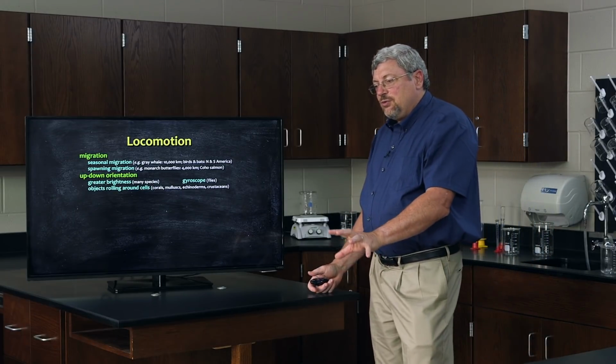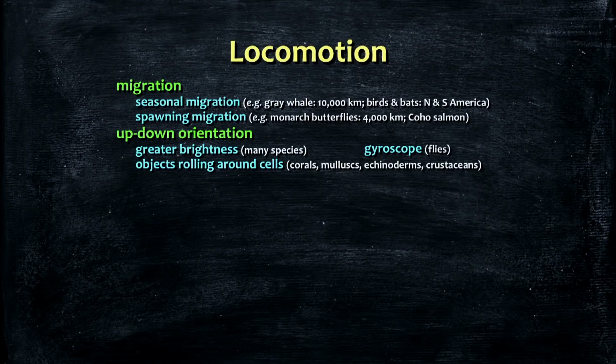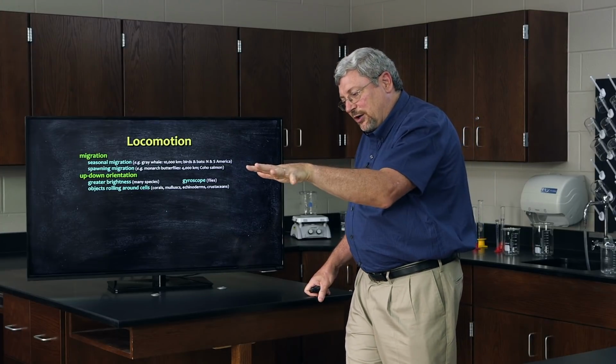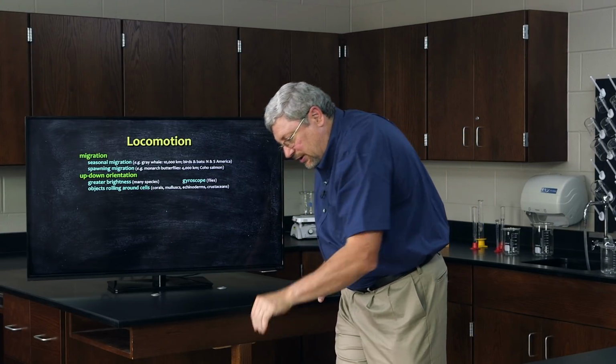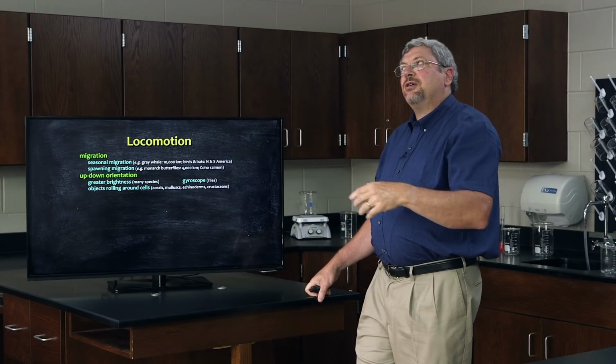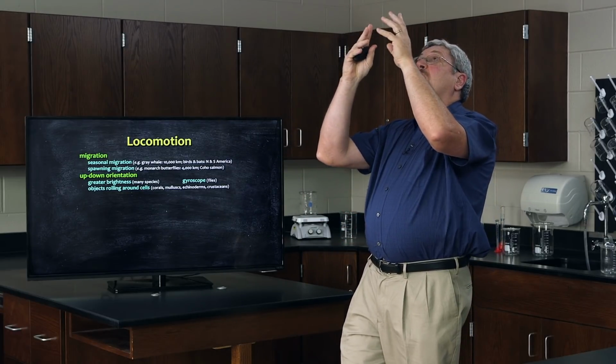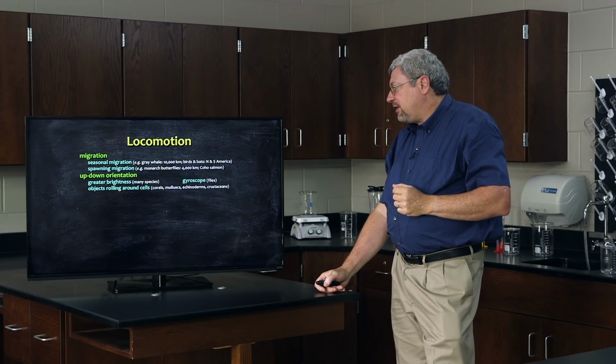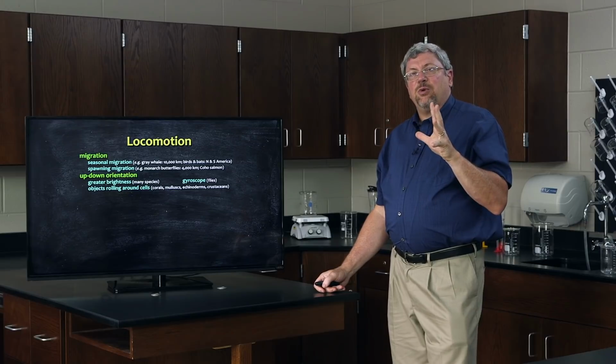Some organisms move up-down, and it's interesting, God's designed a variety of ways for organisms to tell which way's up. How do you know which way's up? If you want to go up and down, you need to know which way is up. Some organisms simply detect a greater brightness, especially organisms that live in water. If you live deeper in the water, it's darker. Higher in the water, it's lighter. So if you move towards the greater brightness, you're generally moving upward. Many species use that particular method, but there's some other ones that are really wild.